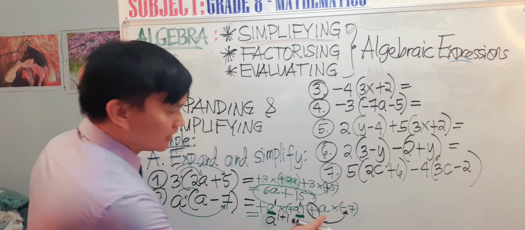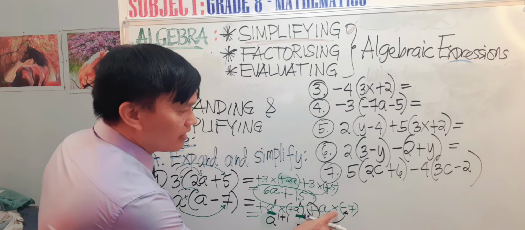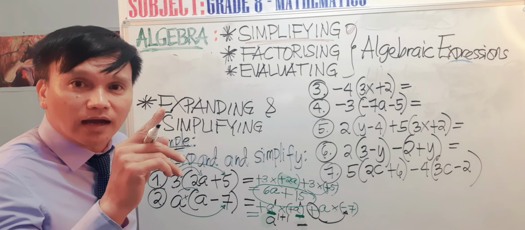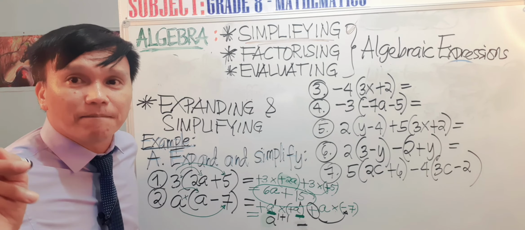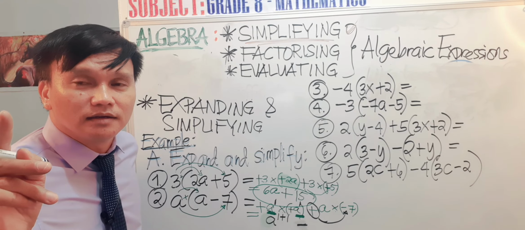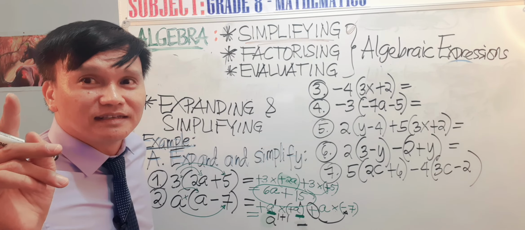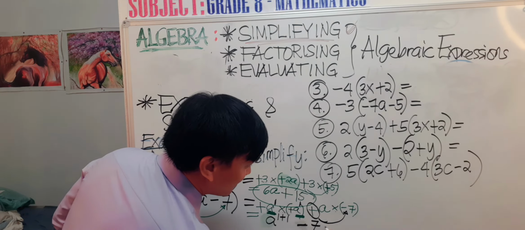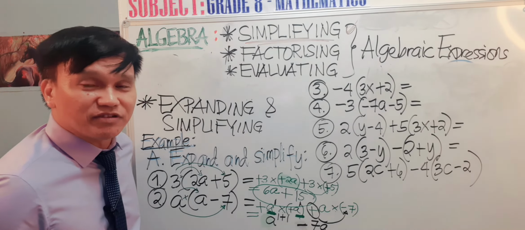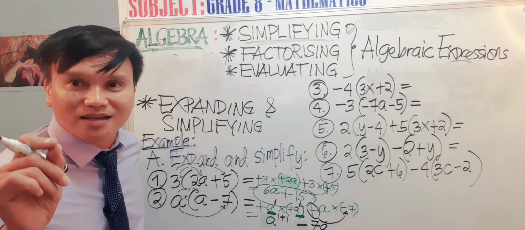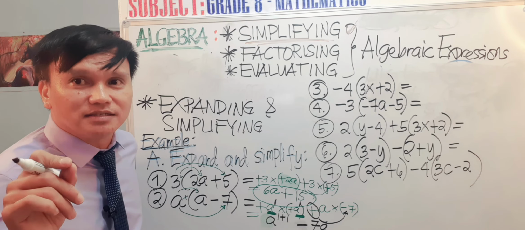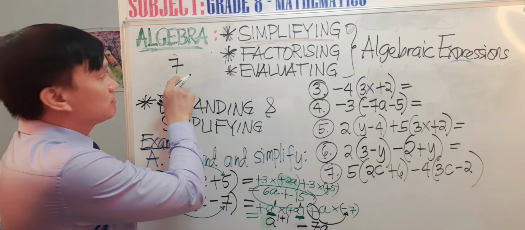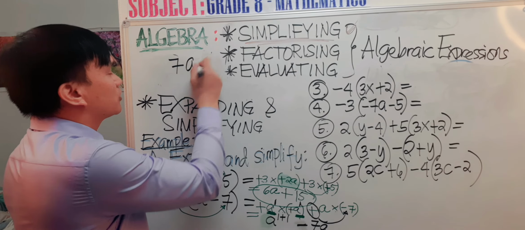Then from there, you can multiply a times 7. What is the product when you multiply a letter by a number? Very good, the answer is 7a, not a7, because the standard of writing an algebraic expression is the numerical coefficient first, followed by the literal coefficient a.